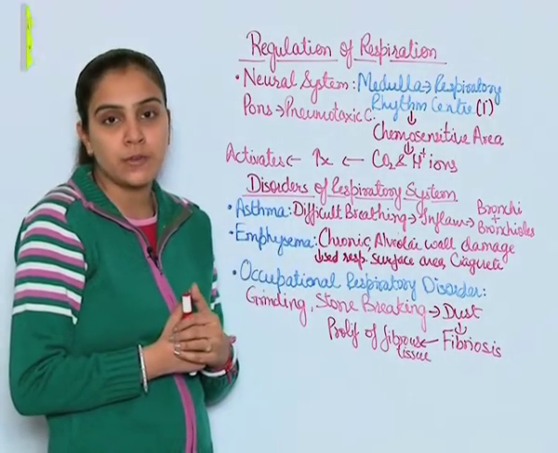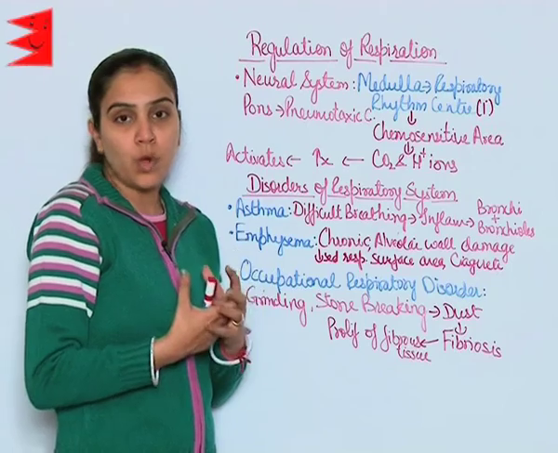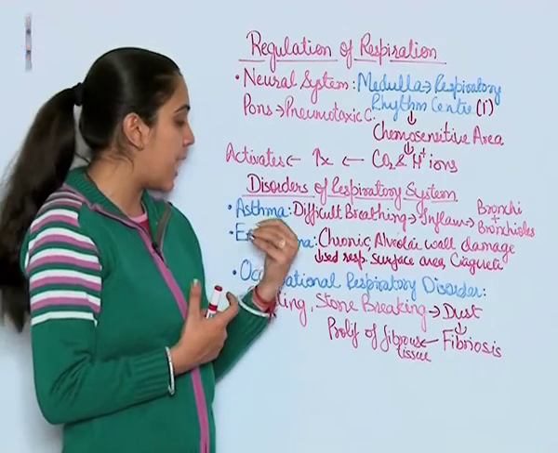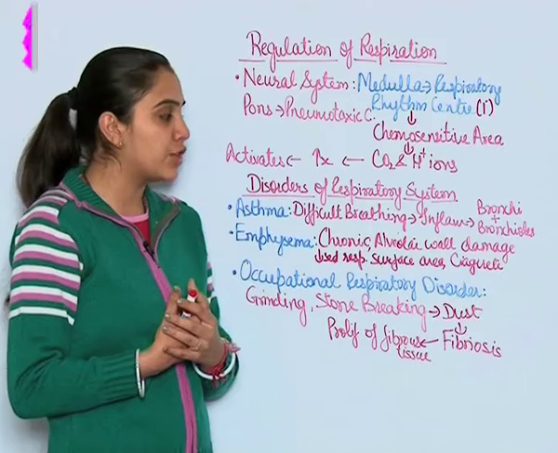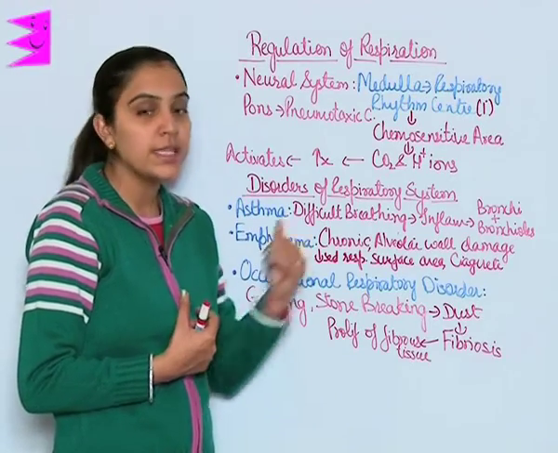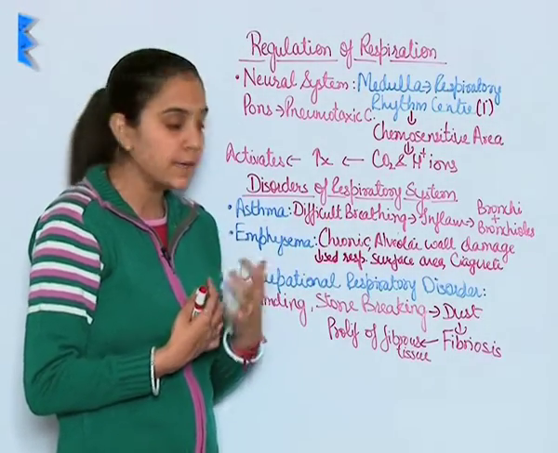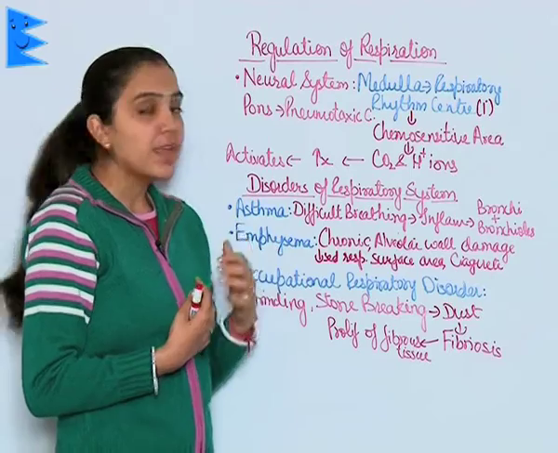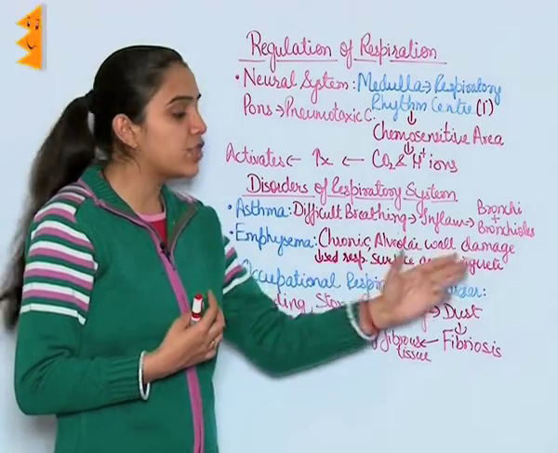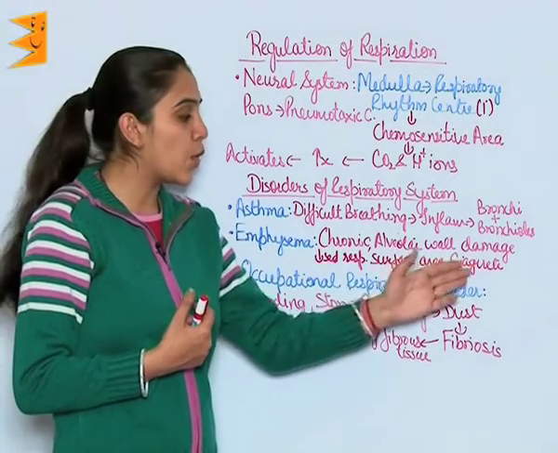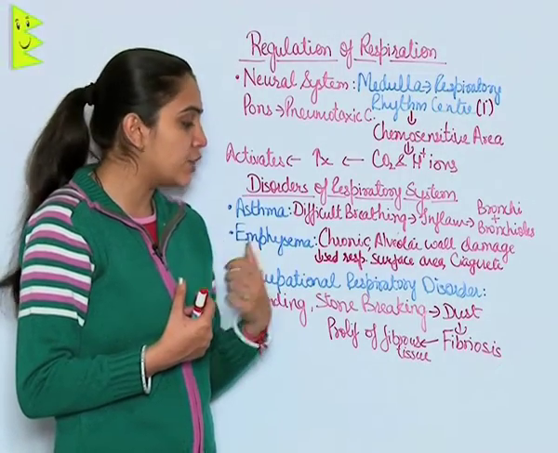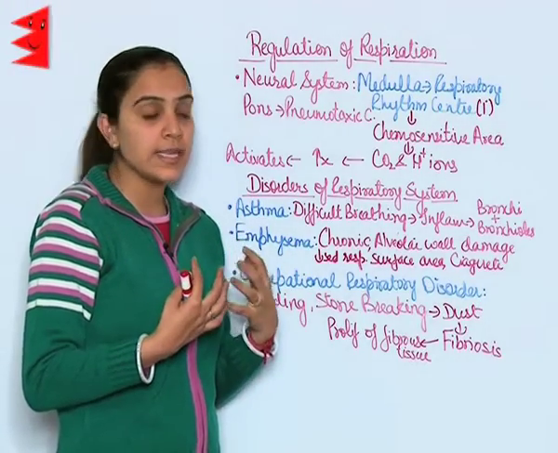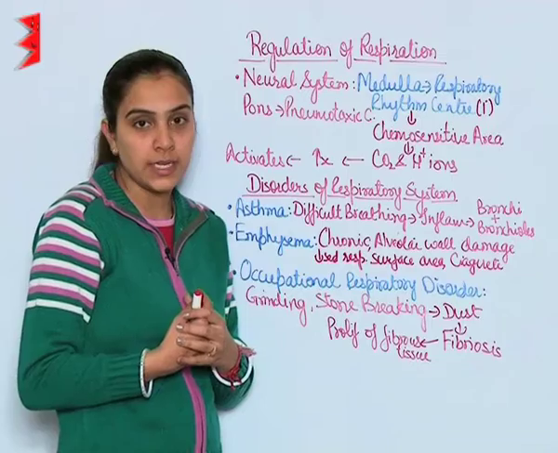Disorders of the respiratory system. The most common disorder is asthma, which is difficulty in breathing due to inflammation of the bronchi and bronchioles. It also causes wheezing. Emphysema. This is a chronic disorder majorly caused by smoking cigarettes. In this, the alveolar wall is damaged, thus decreasing the respiratory surface area.